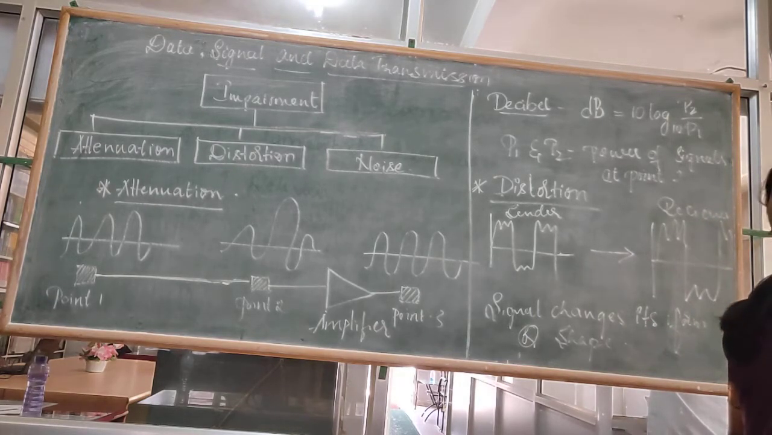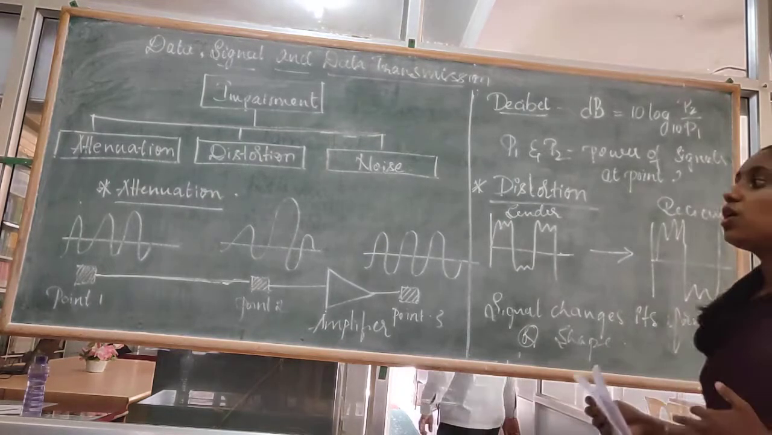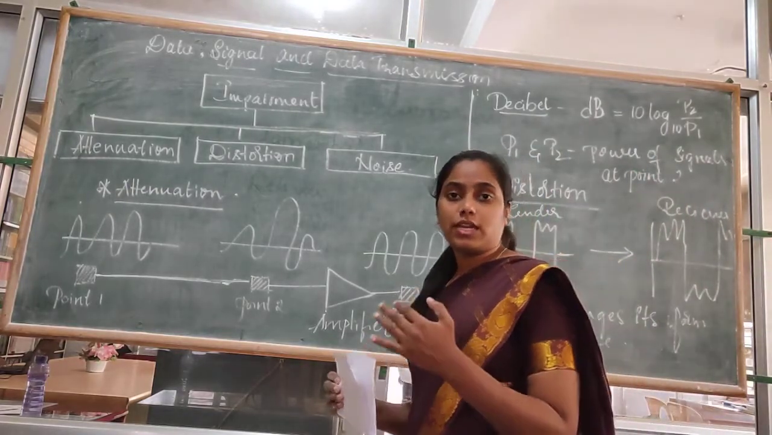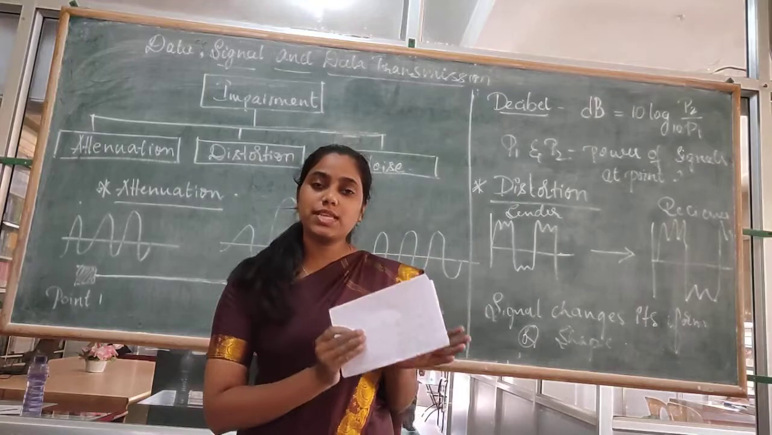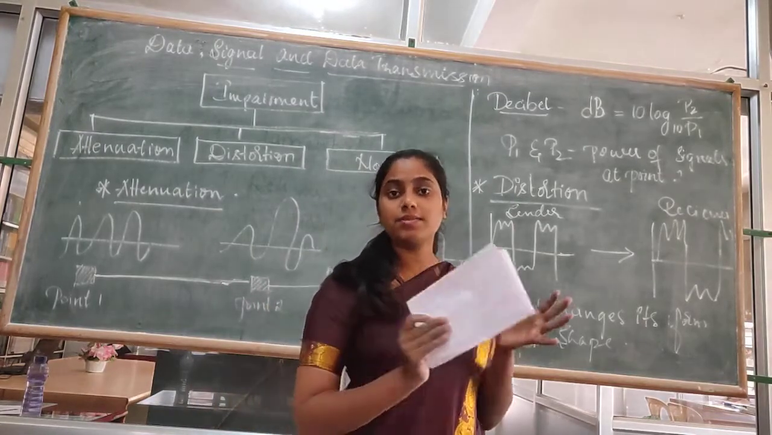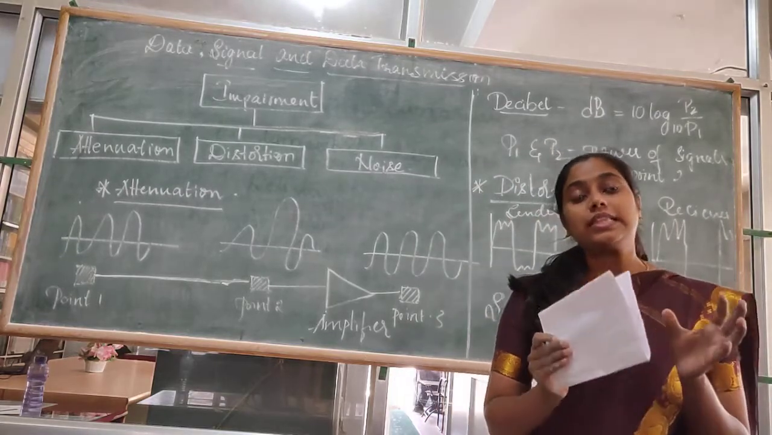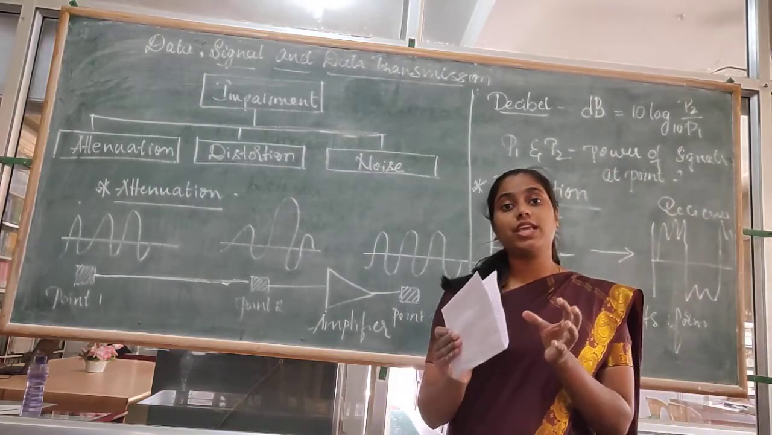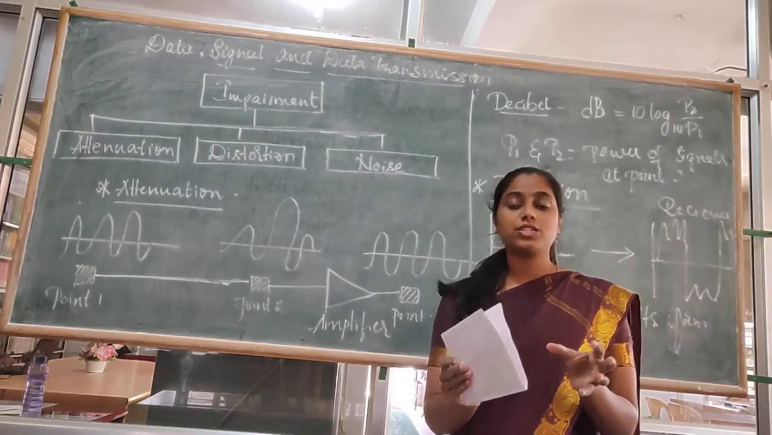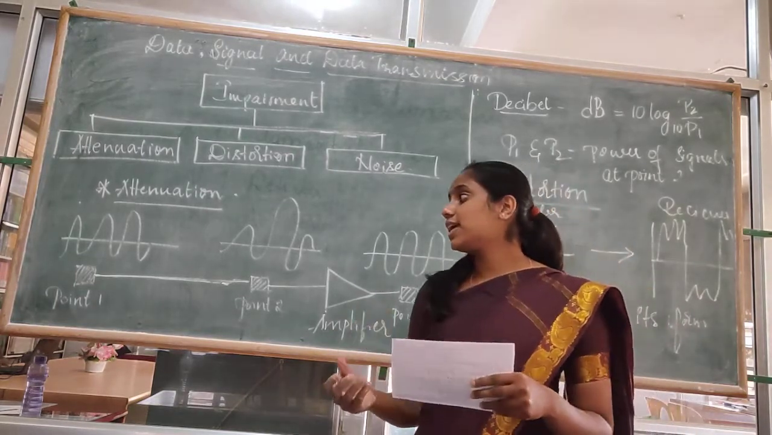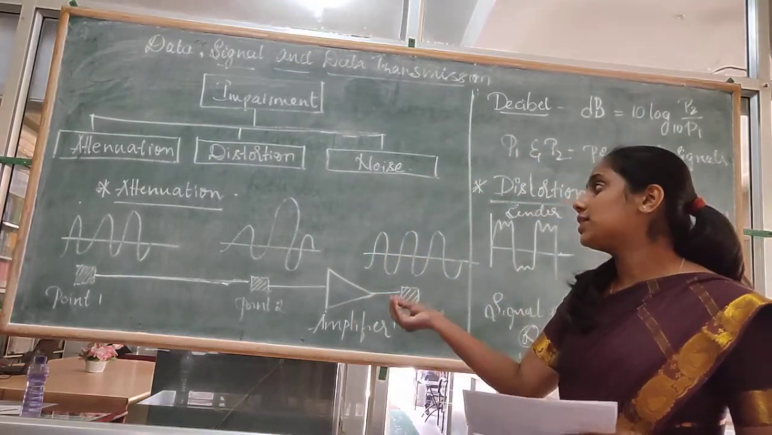So attenuation is the loss of energy. In simple terms, it is loss of energy. When a signal or data is passing from sender to receiver, there will be some energy, right? So when a part of this energy is lost, it causes attenuation. You can understand attenuation in this figure.